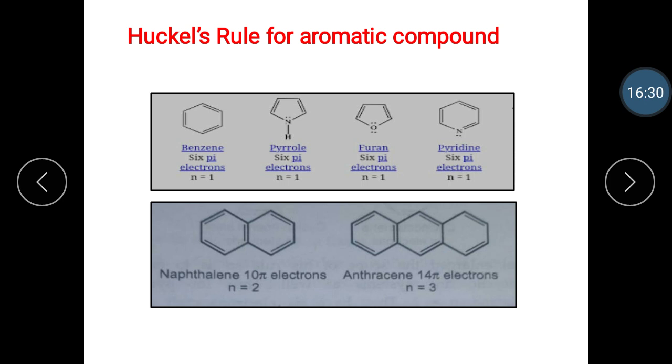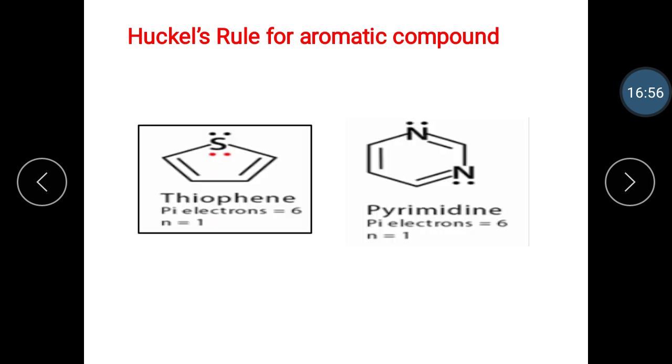Then the next example is naphthalene and anthracene. Naphthalene contains 10 pi electrons, from the 5 double bonds, and n is equal to 2. Anthracene contains 14 pi electrons, from the 7 double bonds, and n is equal to 3. Both are aromatic.